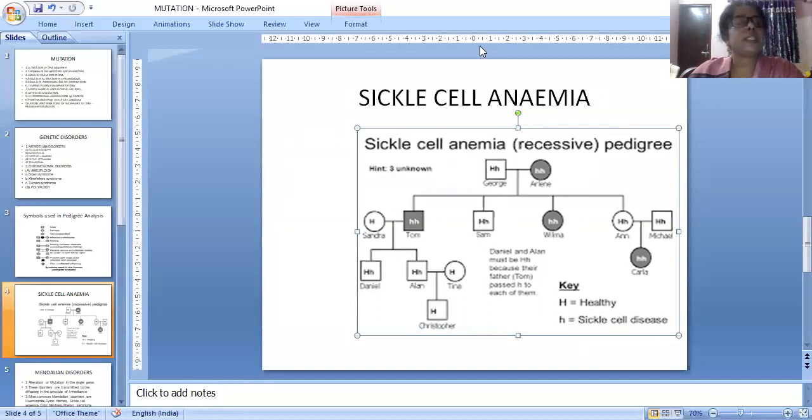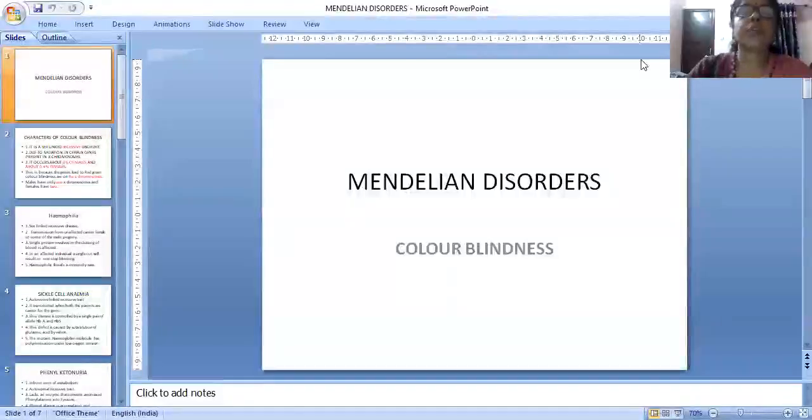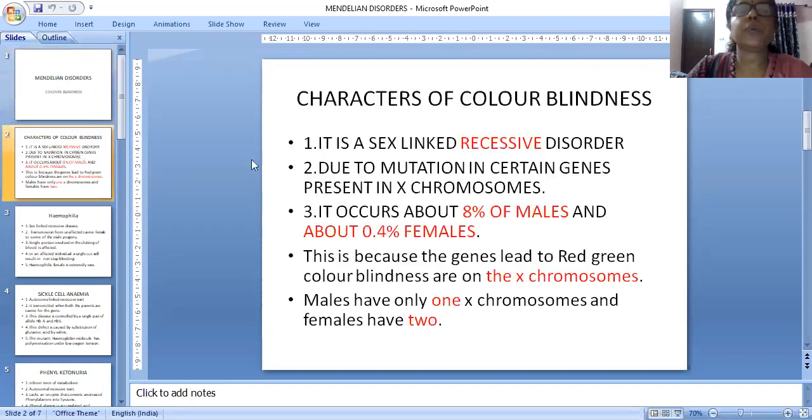Understood? So for sickle cell anemia, one diagram is given in the textbook also. So it is a sex-linked disease. One more time I will show the slide to you. Today we discussed the topic Mendelian disorders. In that, we learned that color blindness is a sex-linked disorder.